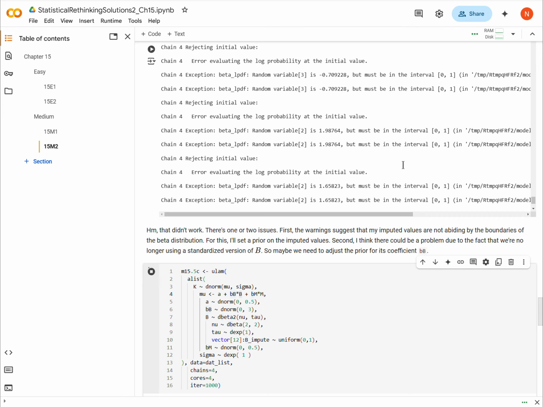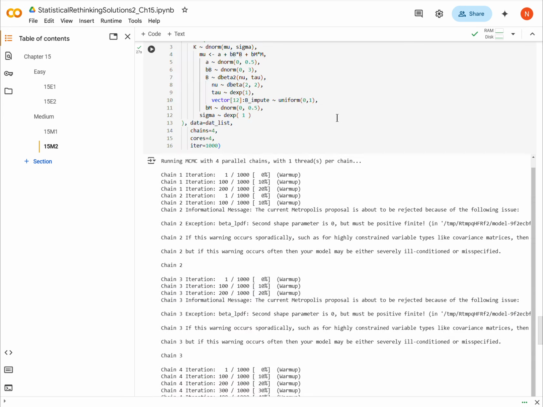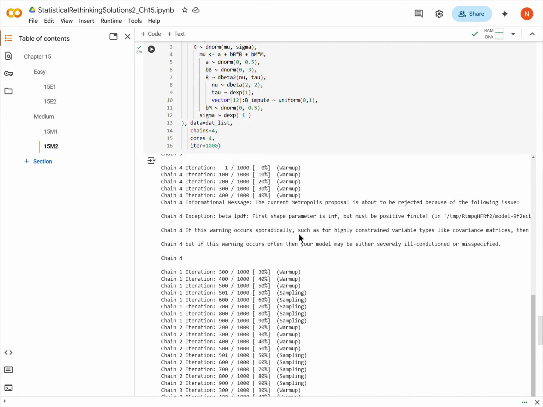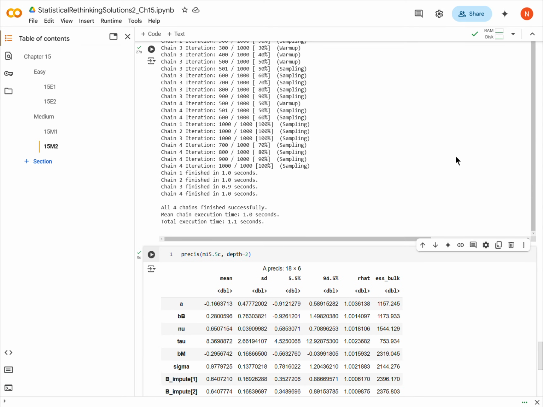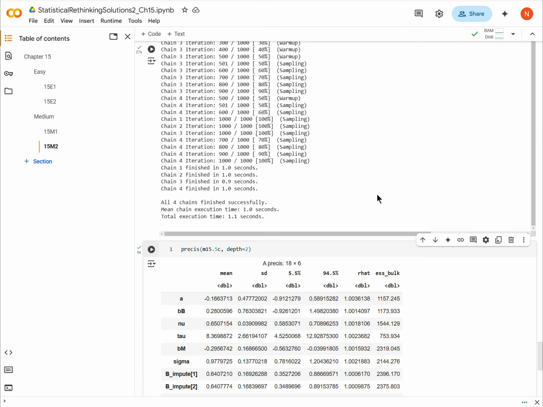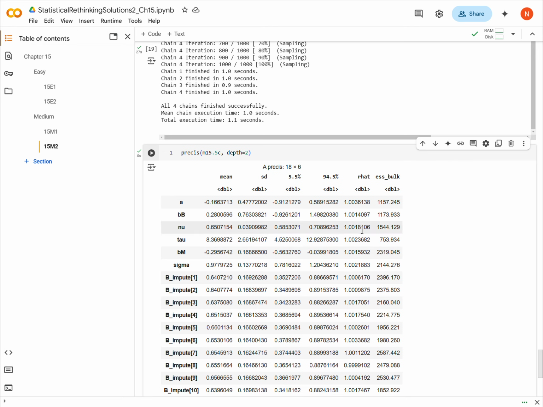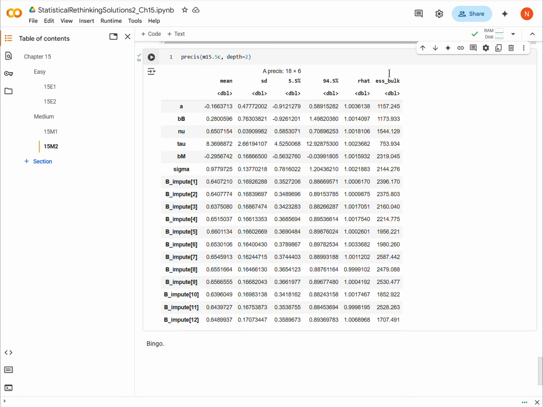I'll pause this while it's running. Okay, so we're finished running here. You can see that there's a little bit of difficulty early on in the chains, but pretty soon the sampler gets right on track. We run without any errors, and when we check the R hat values, everything's 1. We might want to check the chains and all of that, and you're free to do that. I'm just not doing it here, out of laziness.